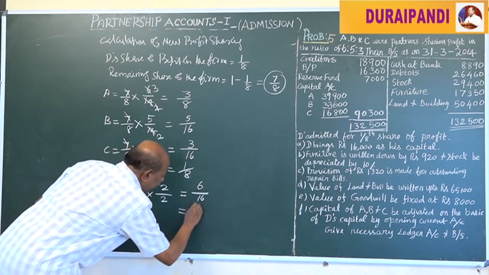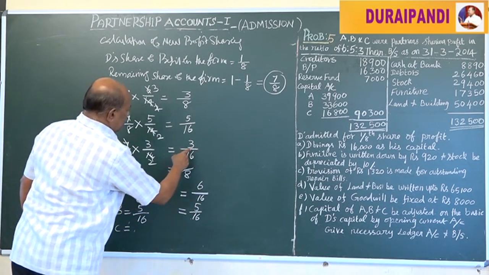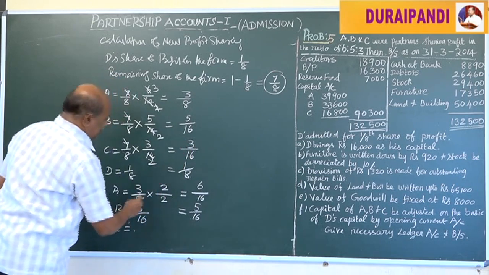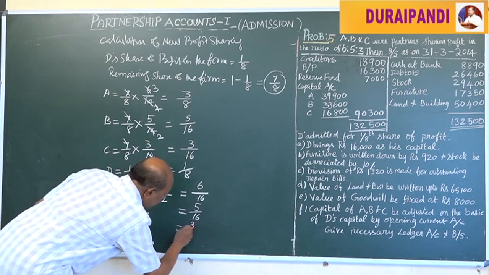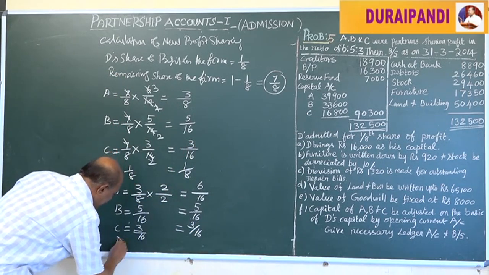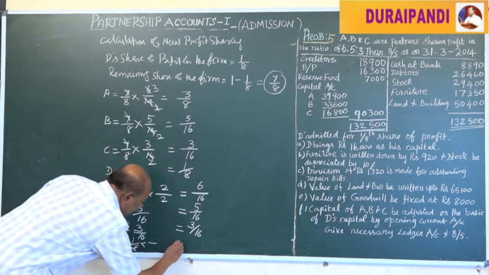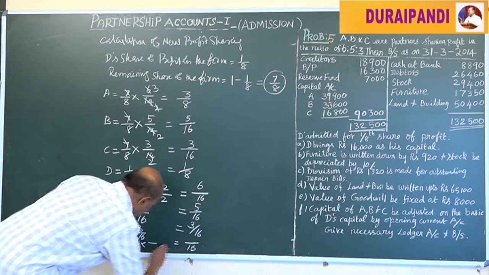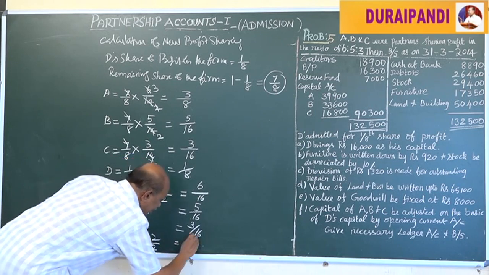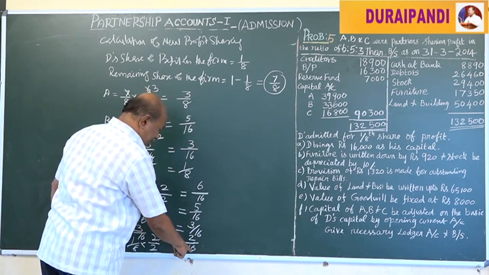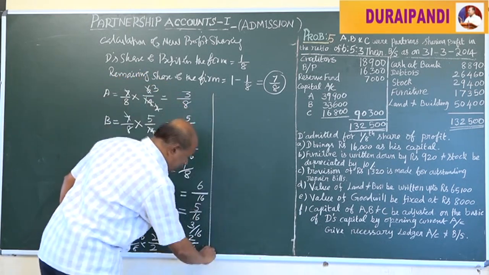For C, that is 3 by 16, also 3 by 16. Here in D, 1 by 8, the denominator 16 is multiplied with 2, in the numerator also 2, 2 into 1, 2. Here 2 by 16 is the new ratio for D.